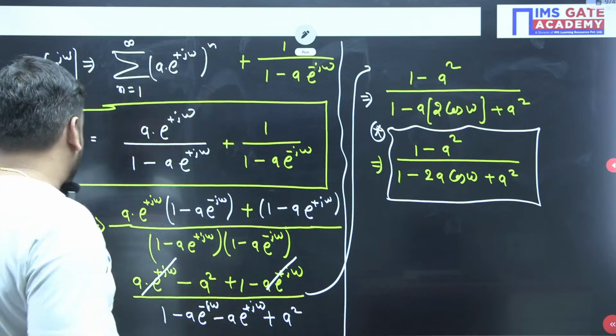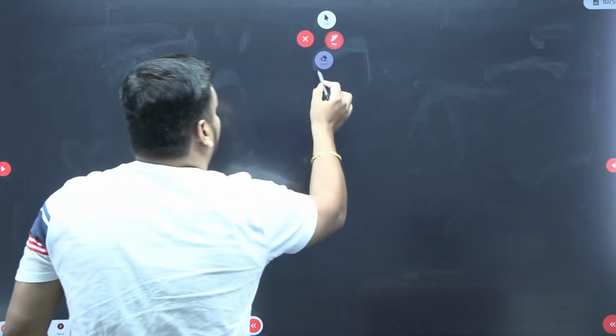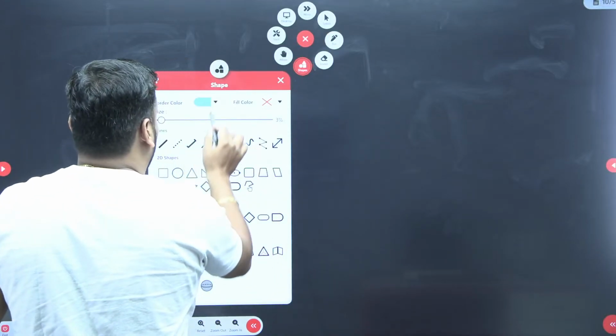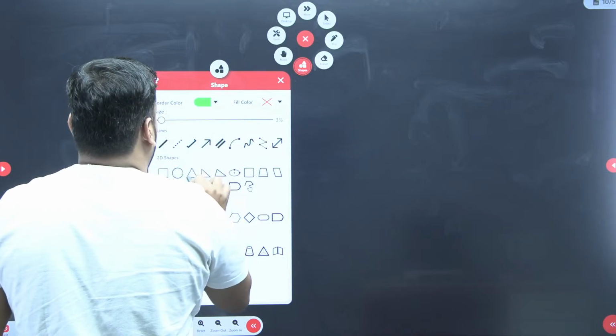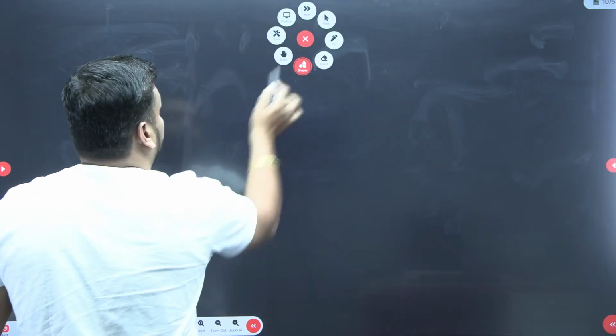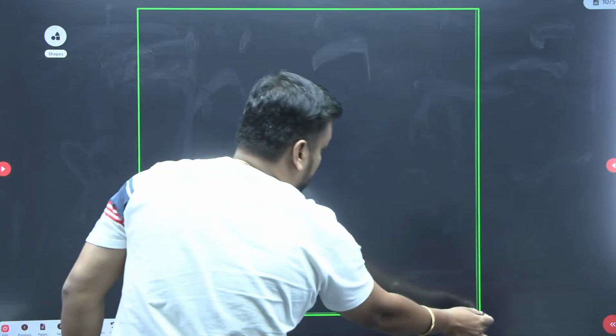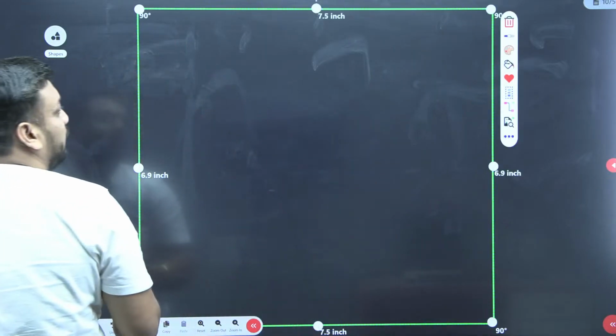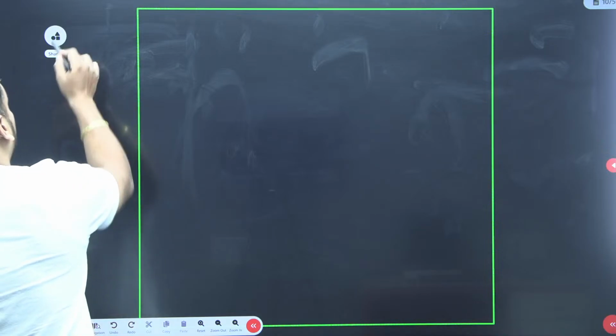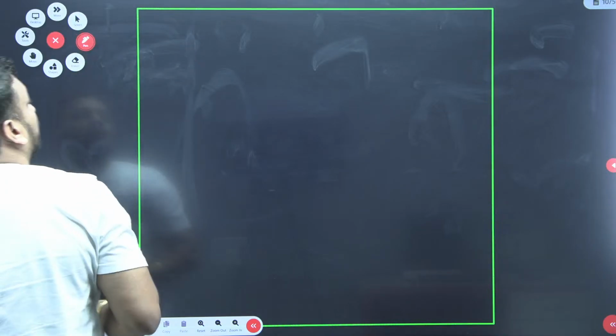So the final result, I am just making a final conclusion box for you. That box works as a short trick for the competitive exams. I am just making a box for you. This box I am making for you.